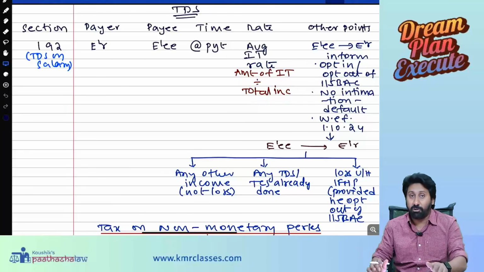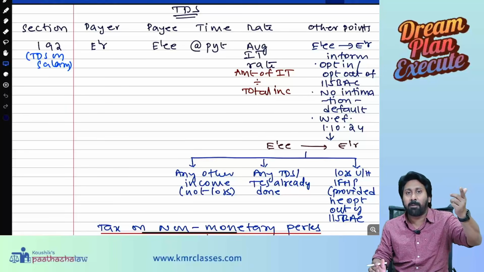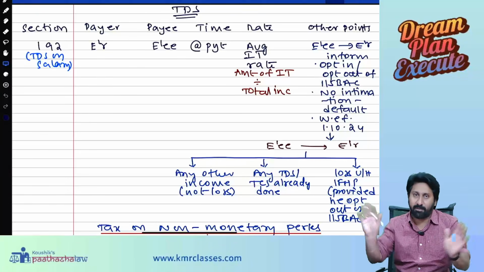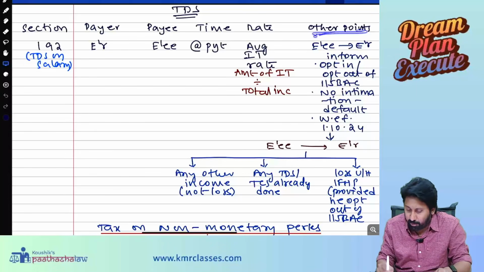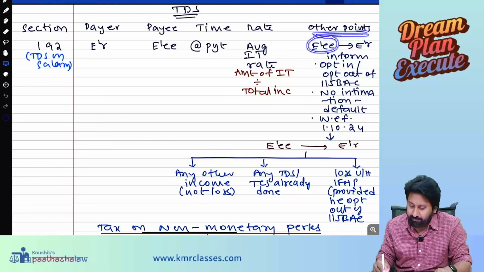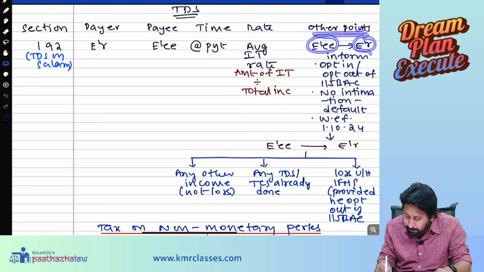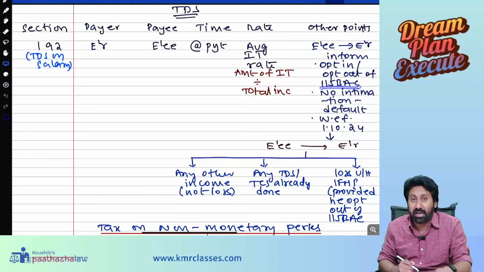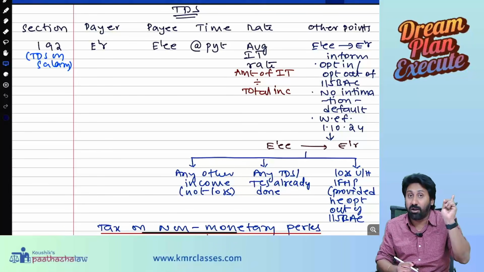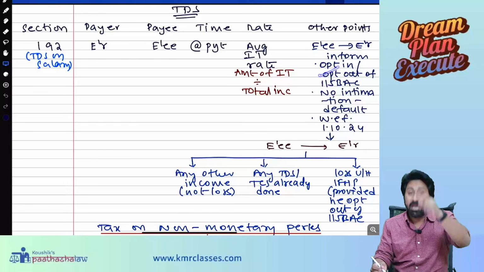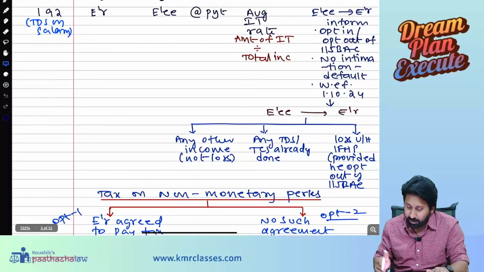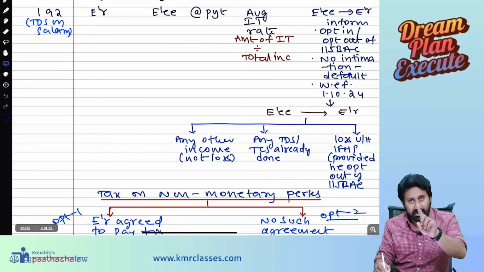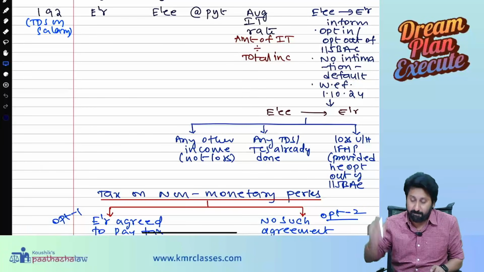Estimation basis they will do. At year end, while filing the return of income, plus or minus, they will get a refund or make an excess payment. That's it. Other points. The employee should inform the employer whether he is opting for the default tax regime under 115BAC or going for the normal tax regime. Who should inform? The employee should inform the employer. With no intimation, the default tax regime will be assumed by the employer.